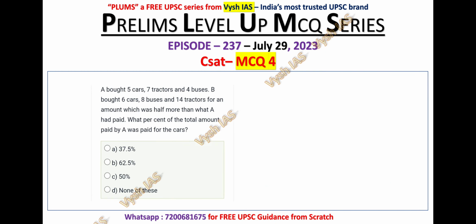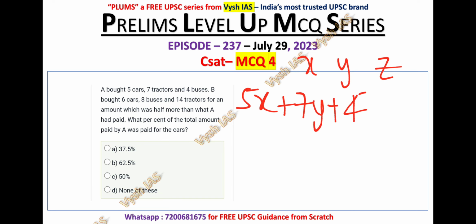Now let's solve MCQ number 4. A bought 5 cars, 7 tractors and 4 buses. B bought 6 cars, 8 buses and 14 tractors for an amount which was half more than what A had paid. What percent of the total amount paid by A was paid for the car? So let's take the costs of car, tractor and bus as X, Y and Z, okay? In the initial case, A bought 5 cars, so 5 into X, and 7 tractors and 4 buses. So this is A's value.